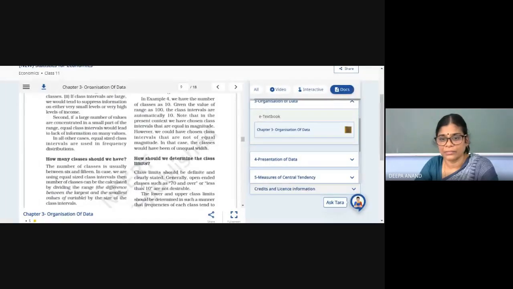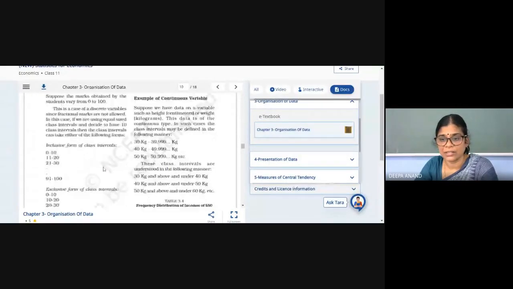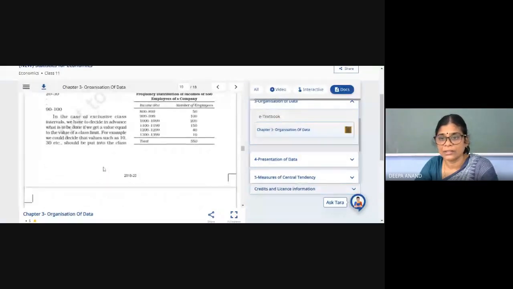Then come how should we determine the class limits, the size of each class. See, what type of class is given here? 800 to 899, 900 to 999. What type of class is this?